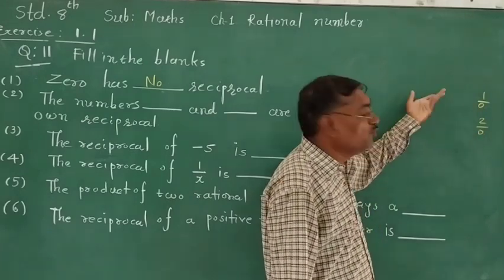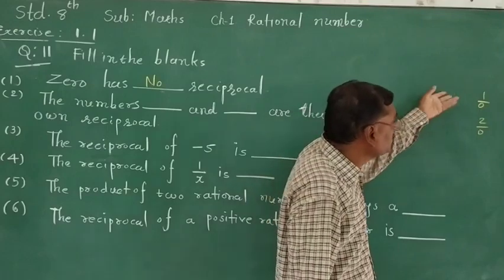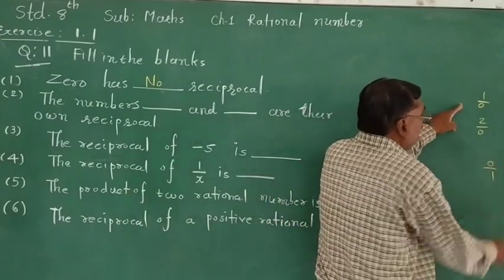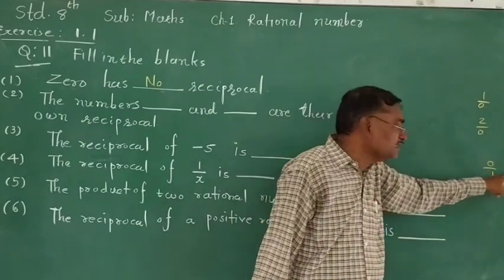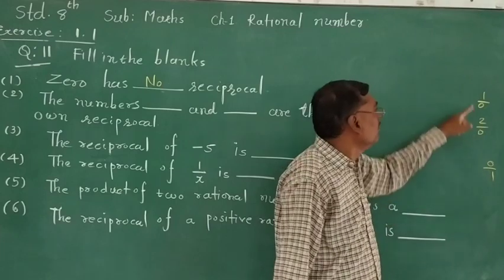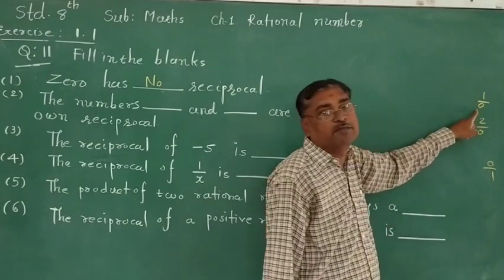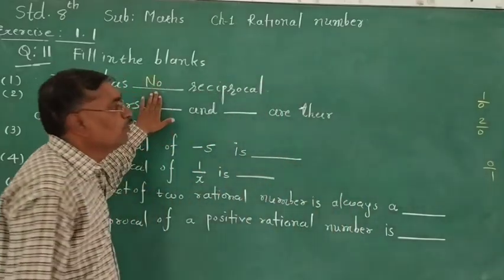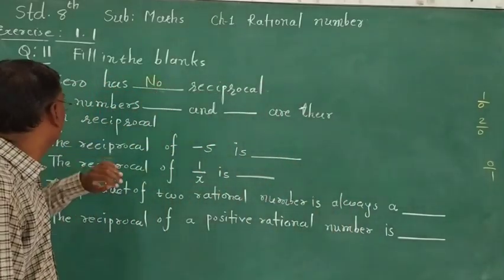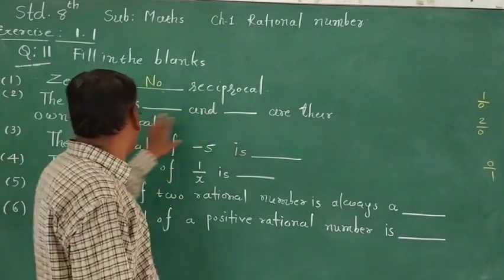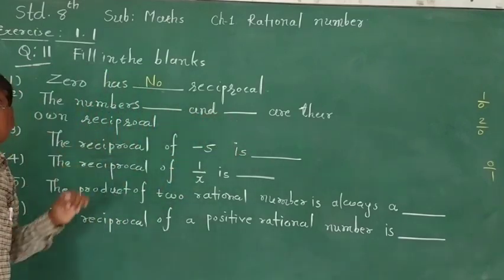But you can think now, in place of 1 upon 0, if there is 0 divided by 1, then the answer is 0. 0 can be divided by 1, but 1 cannot be divided by 0. Means 0 has no reciprocal.